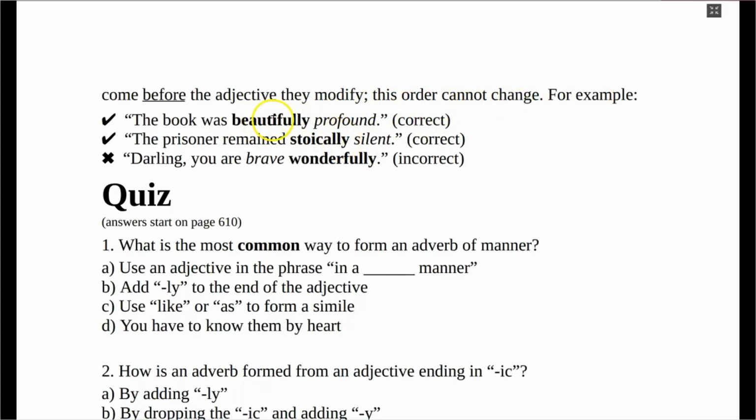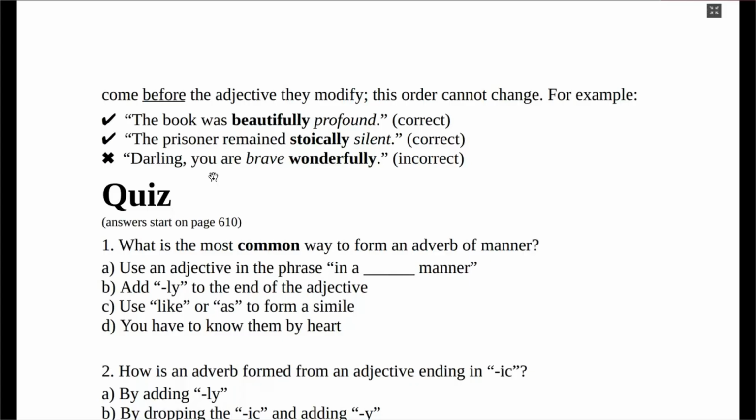The book was beautifully profound. The simple sentence is the book was profound. How? The book was beautifully profound. The prisoner remained stoically silent. So it is wrong to say, darling, you are brave wonderfully. No. You can say, darling, you are wonderfully brave. I do hope you understand that.